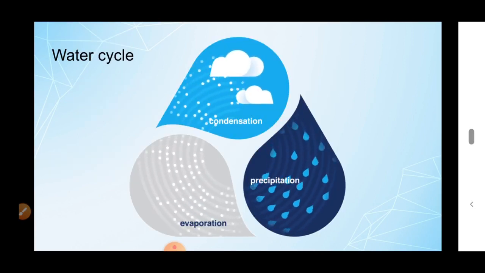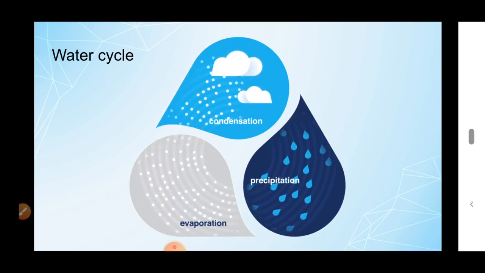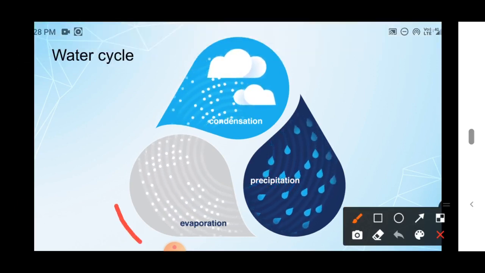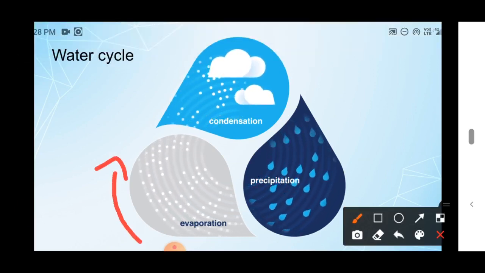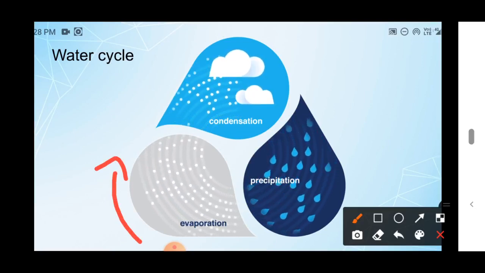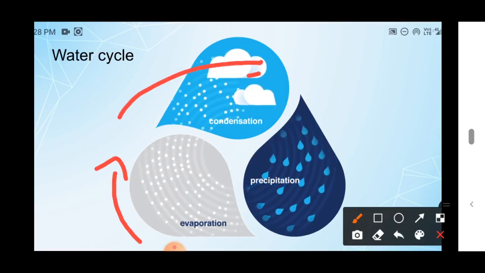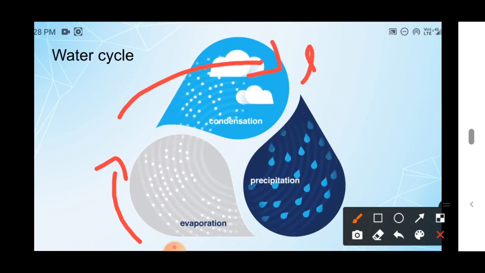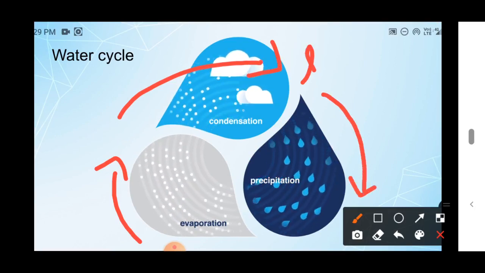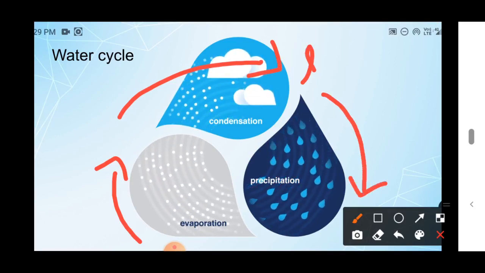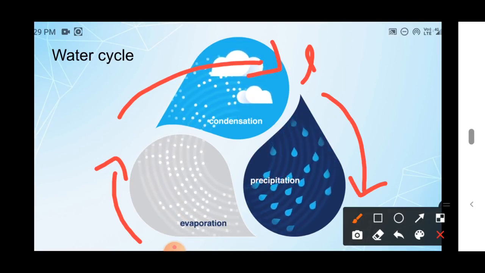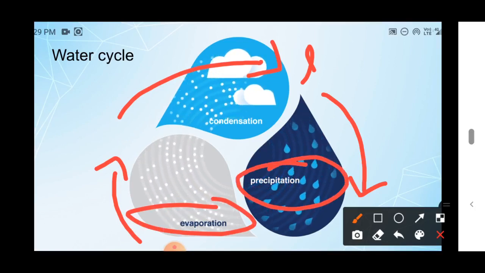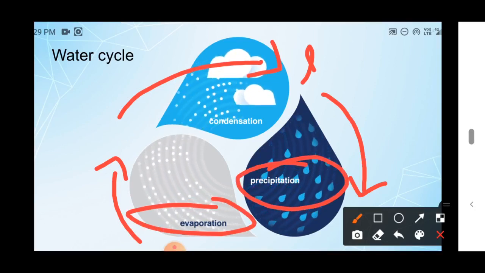See here, ocean water is evaporated in the form of vapor and it condenses. So the vapor is converted into liquid. This liquid falls on the land by the precipitation process. This is known as the water cycle. That means the circulation of water from the ocean to land is known as the water cycle.